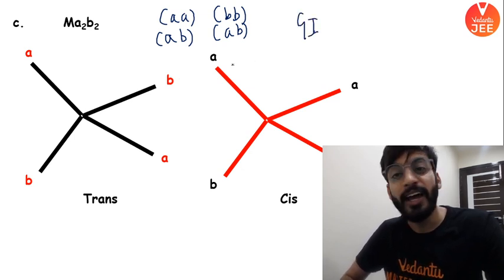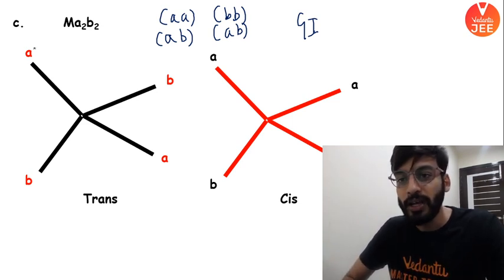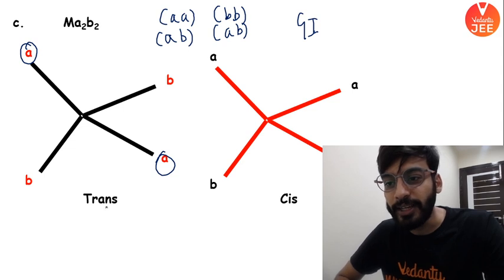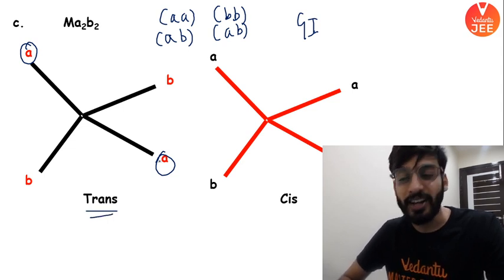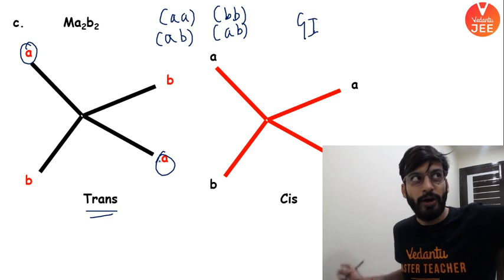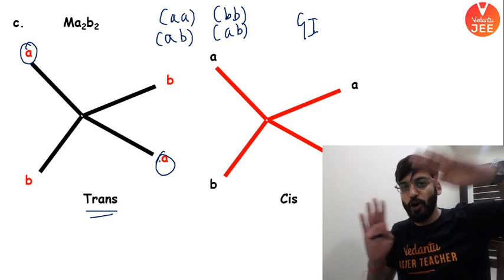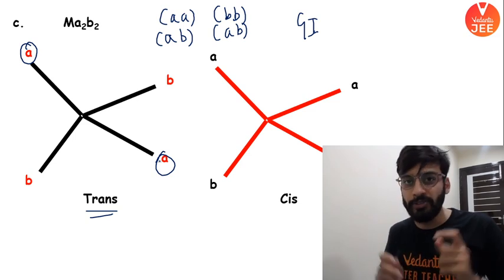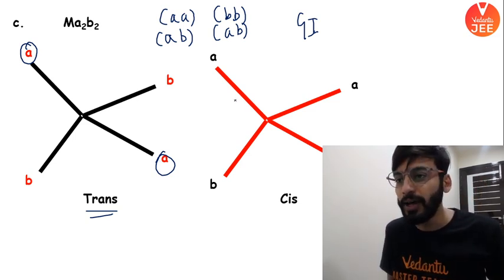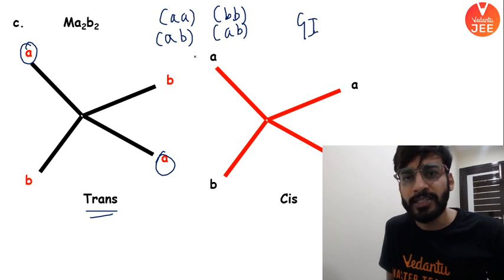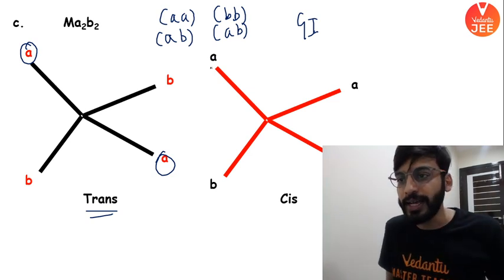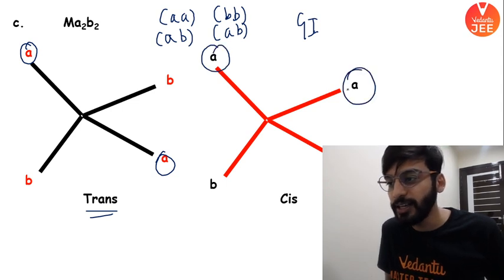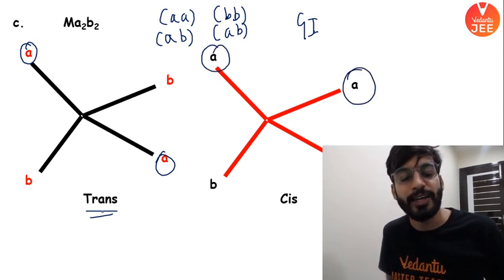It gives GI. And for your knowledge, boys and girls, if the condition of A in front of A is mentioned, that condition is called trans. When you have two groups opposite to each other, you call it nothing but trans. And when the two similar groups are at the same position or near, on the same side, we will call it what? We'll call it cis. So this one is cis and this one is trans. I hope the point is clear.